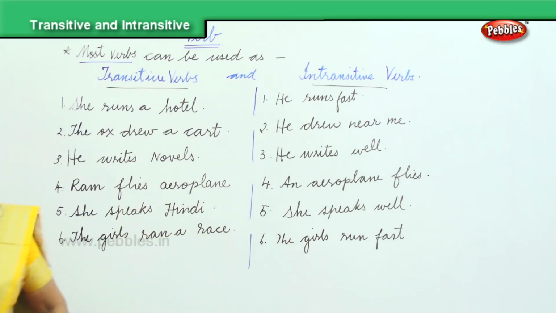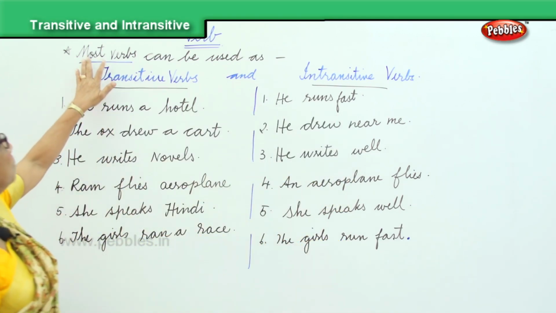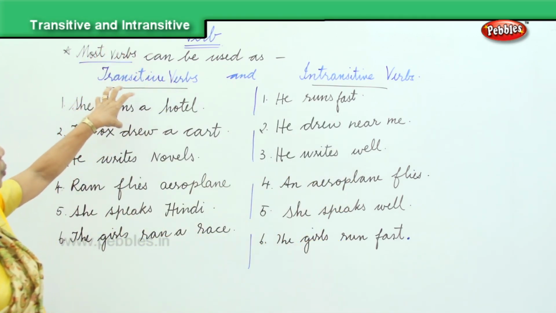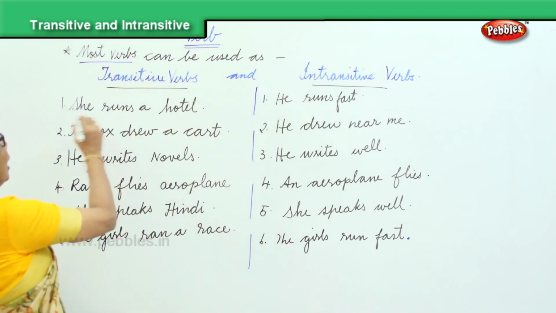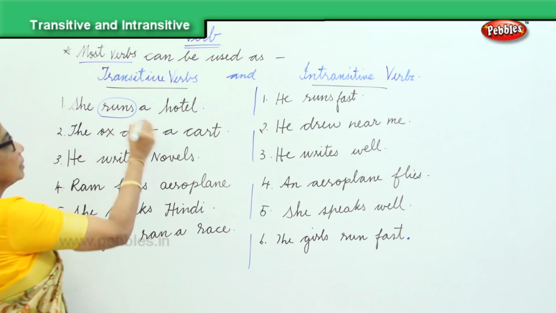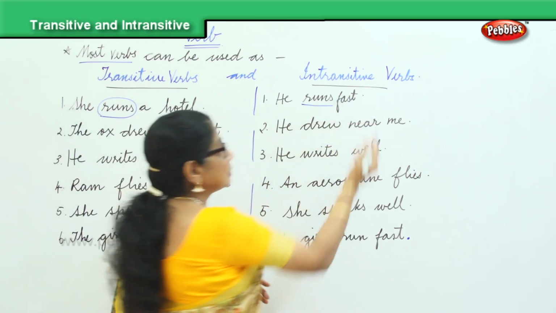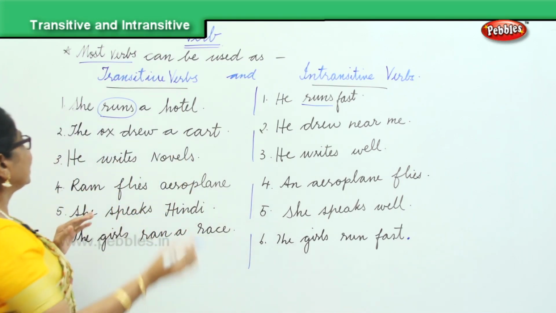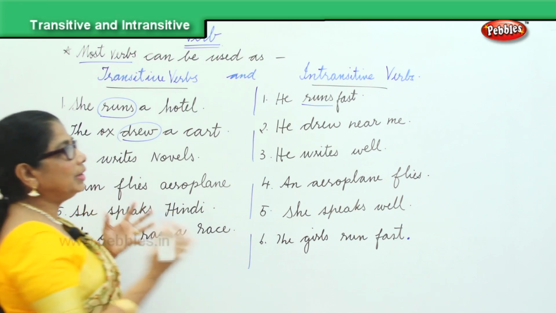Okay, now just look at all these sentences. We are talking about how most verbs can be used as transitive and intransitive. Here you have: she runs a hotel. He runs fast. The ox drew a cart. He drew near me.